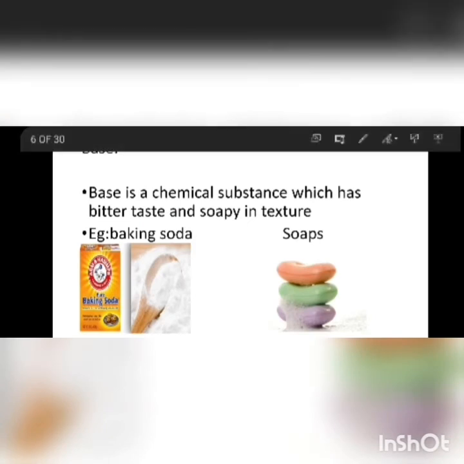So next, coming to base. Base is also a chemical substance which is bitter in taste and soapy in texture. If you have seen bitter gourd, it is bitter in taste. For example, baking soda is a base, and soap. If you see soap, it is soapy in texture. So a base is a chemical substance which has a bitter taste and is soapy in texture.